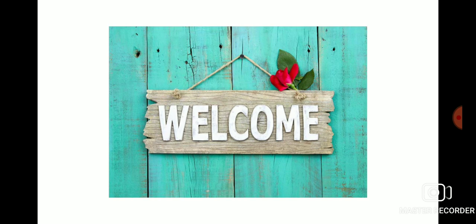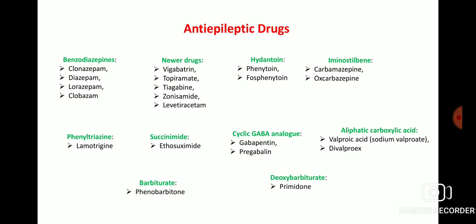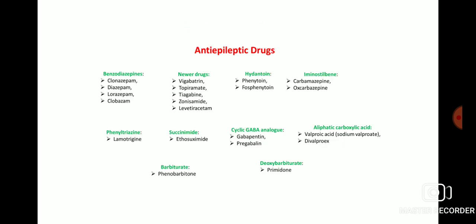Phenobarbital is a barbiturate class of anti-epileptic drug, and primidone is a deoxybarbiturate class of anti-epileptic drug. There are some new drugs which are categorized as newer anti-epileptic drugs, which include vigabatrin, topiramate, tiagabine, zonisamide, and levetiracetam. So this is the classification of anti-epileptic drugs.